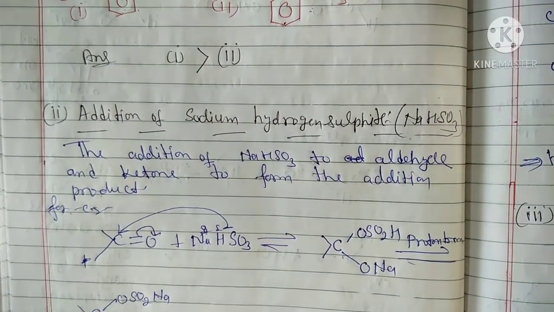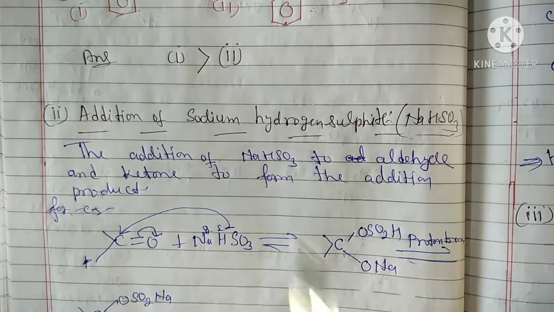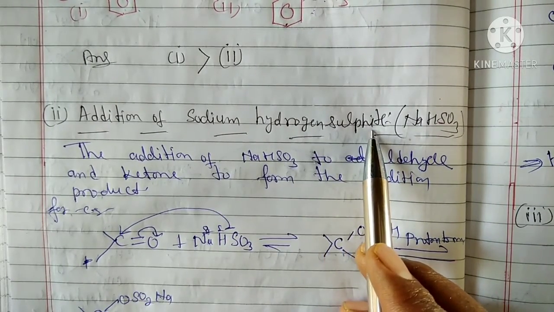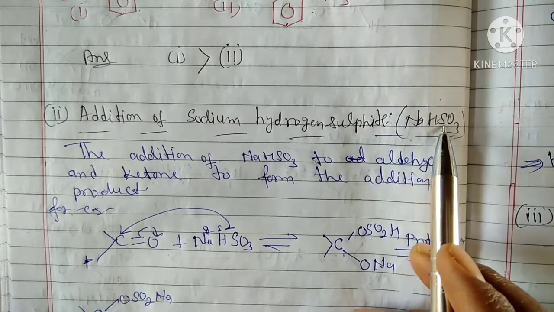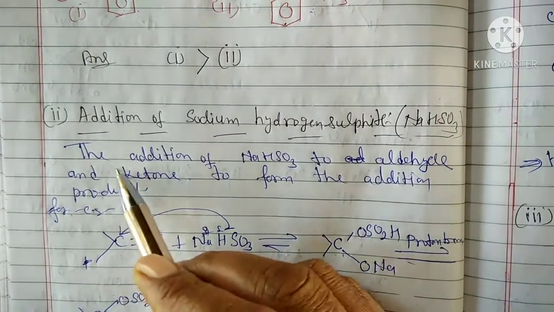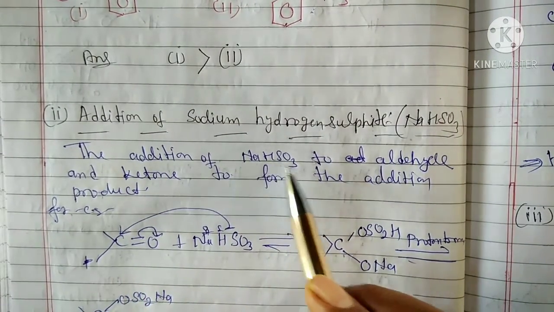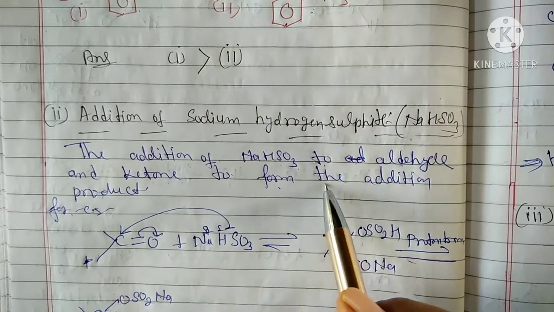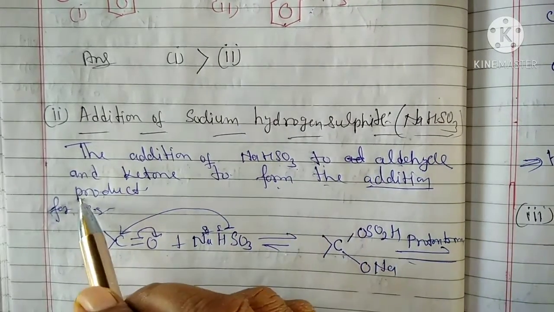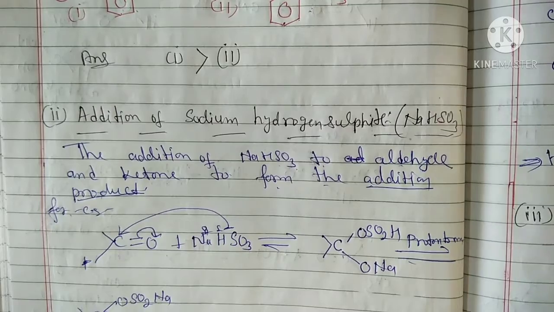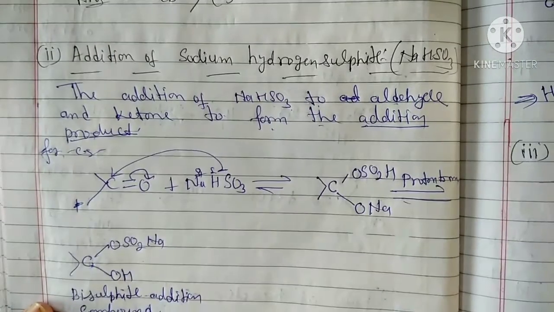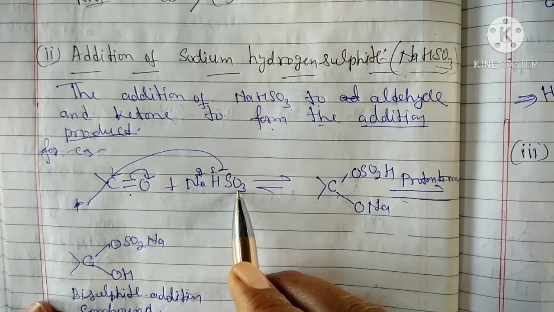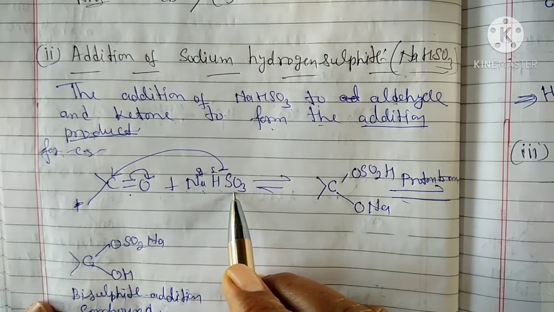and now let us talk about addition of sodium hydrogen sulfite. Its chemical formula is NaHSO3. Sodium hydrogen sulfite adds to aldehydes and ketones to form an addition product. Which type of product? An addition product will be formed. For example, this carbonyl group reacts with sodium hydrogen sulfite. This is also known as sodium bisulfite.